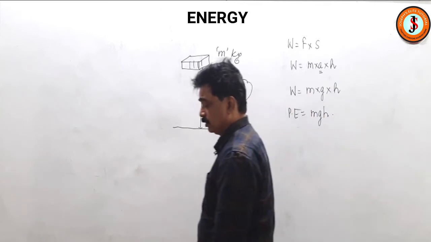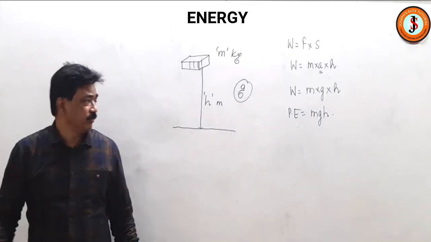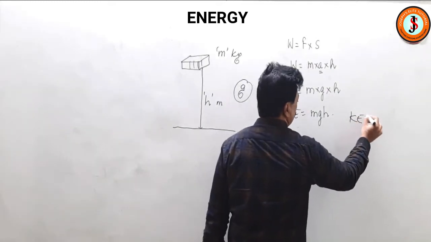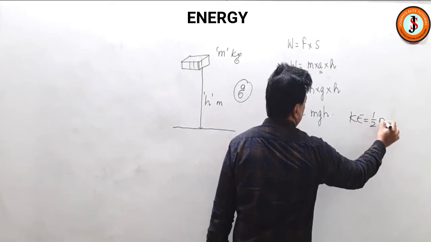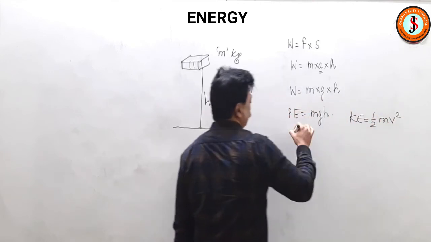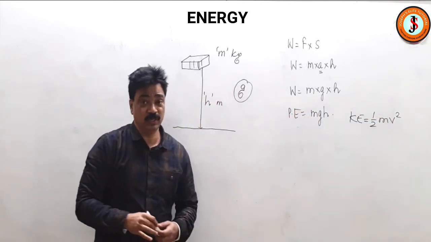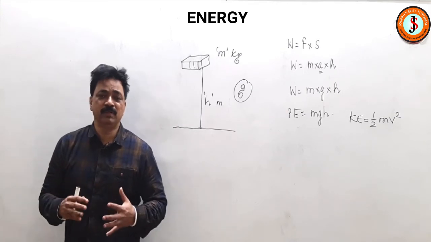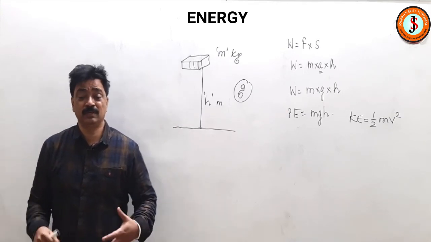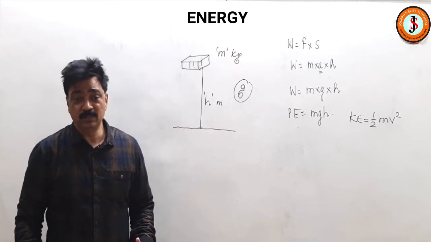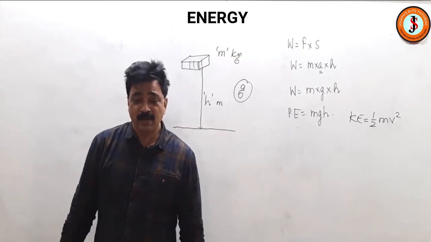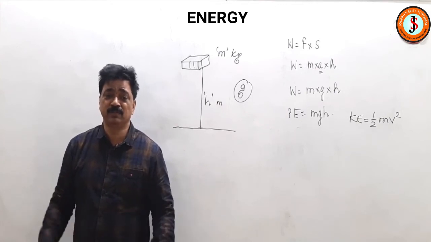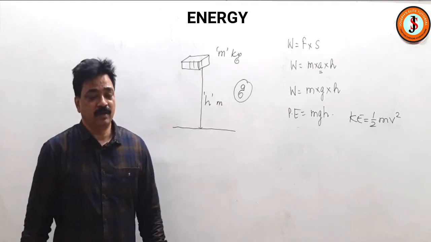As you have seen in the previous video, we derived kinetic energy is equal to half mv square, and we have got potential energy is equal to mgh. Now remember, whenever work is done, actually the combination of kinetic energy and potential energy works, and that energy is called mechanical energy. Mechanical energy is a combined effect of potential energy and kinetic energy.